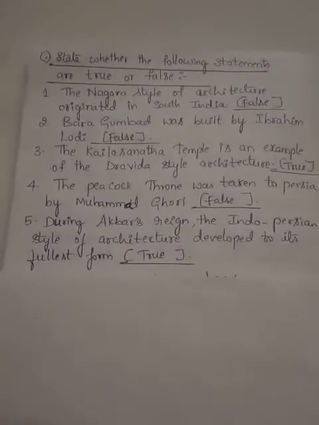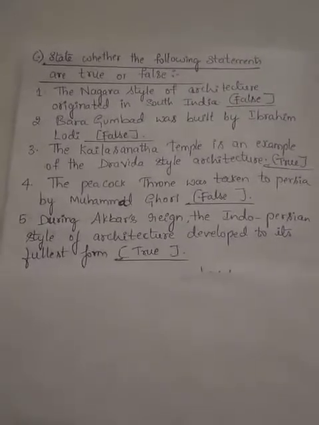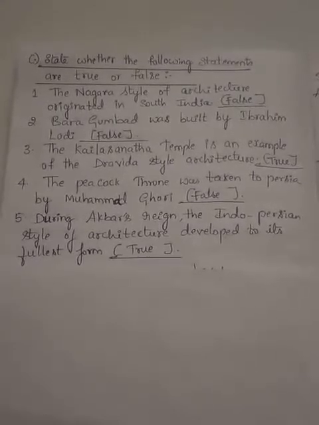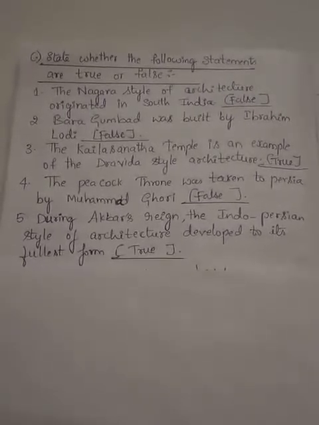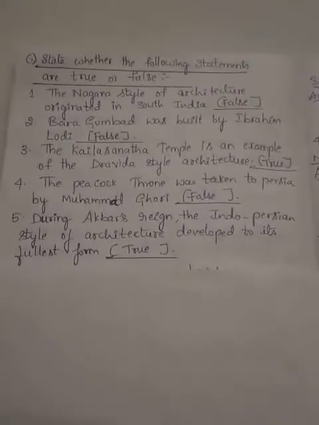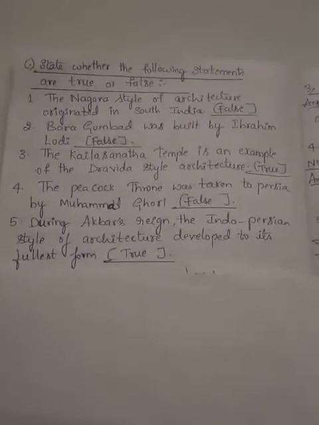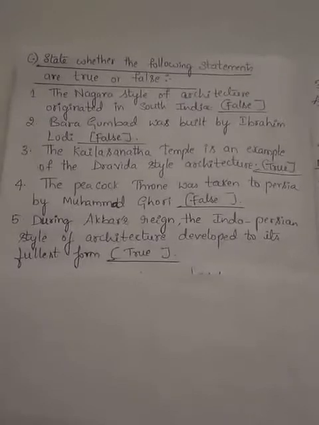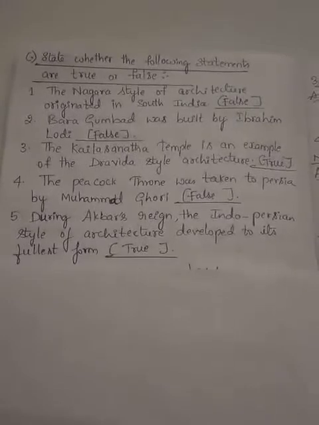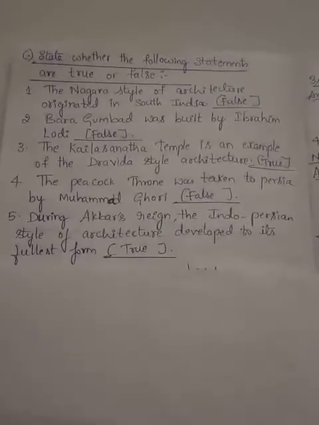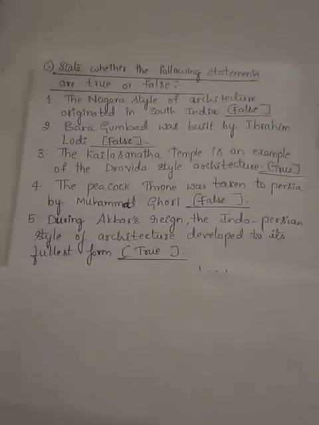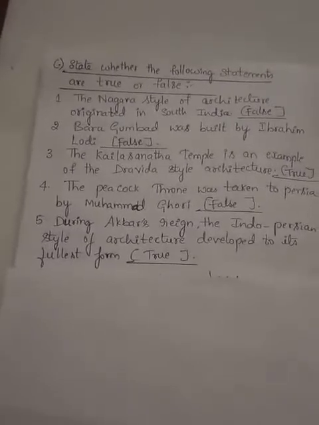Now, coming back, state whether the following statements are true or false. The Nagara style of architecture originated in South India. False. And Bara Gumbad was built by Ibrahim Lodi. It's also false. The Kailasanatha temple is an example of Dravidian style of architecture. True. The peacock throne was taken to Persia by Muhammad Ghori. False. Nadir Shah took the throne to Persia when he came to Delhi. Next, during Akbar's reign, the Indo-Persian style of architecture developed to its fullest form. It's true.